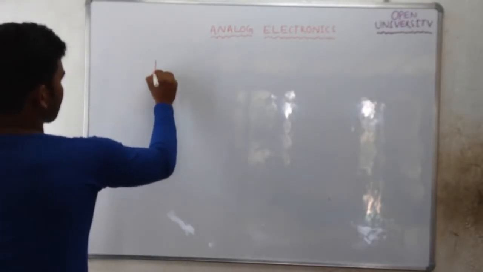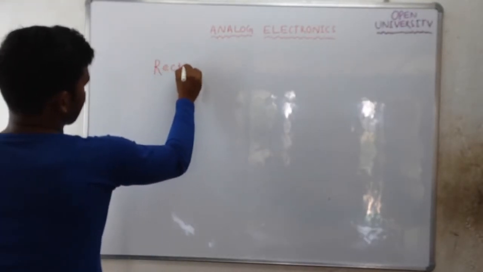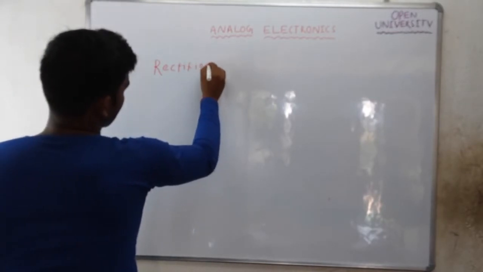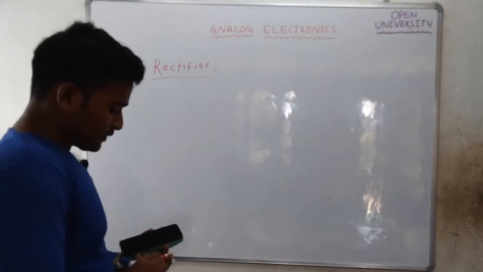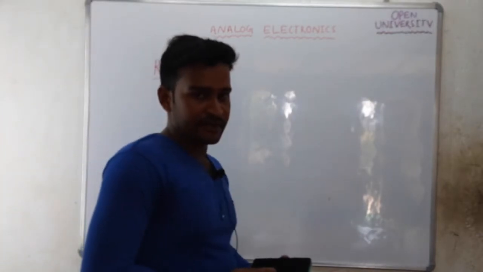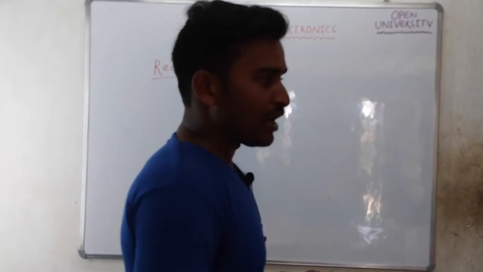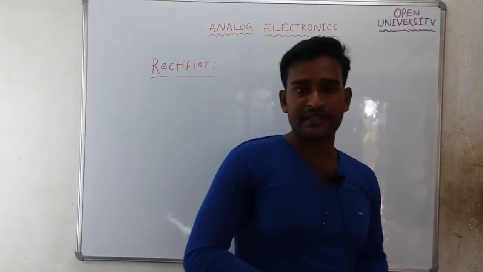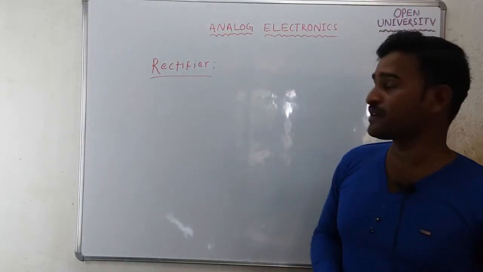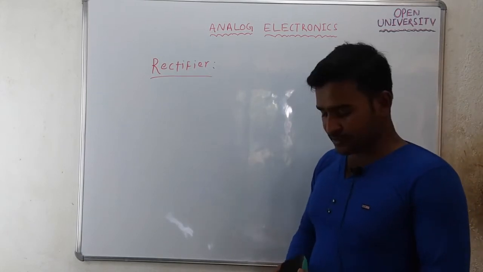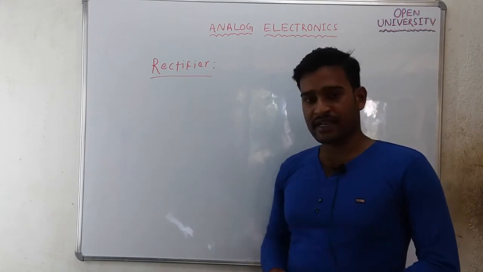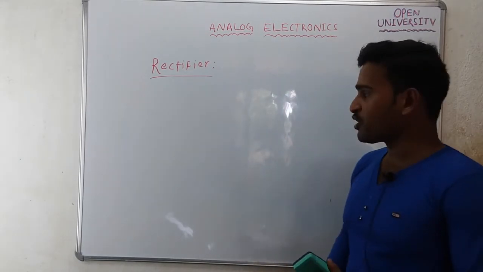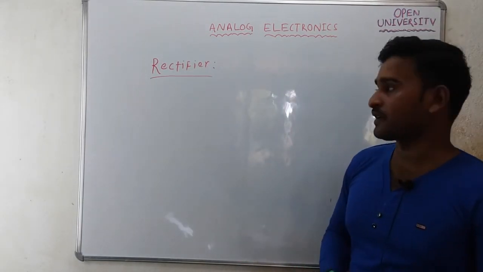The input to the rectifier is a pure AC signal, and the output of the rectifier is pulsating DC, a mixture of AC and DC. So the definition of a rectifier is an electronic circuit which converts pure AC to pulsating DC.